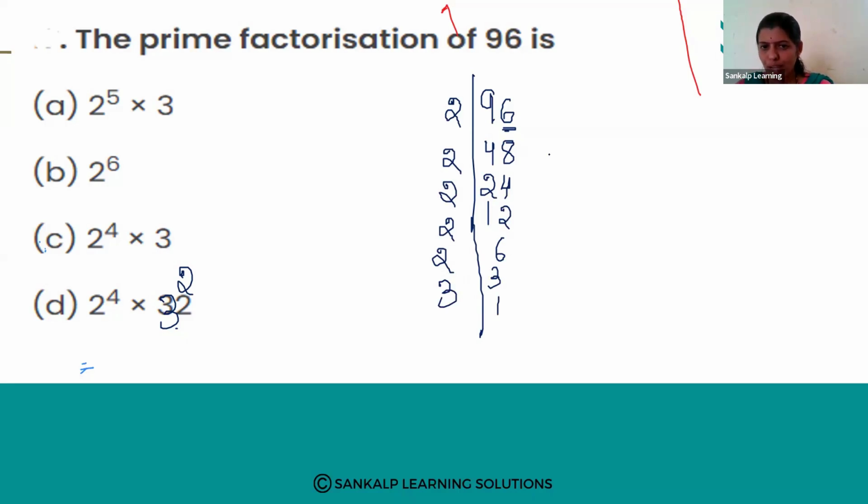1 2 3 4 5. How many times is 2 repeated? 5 times. So I will write it as 2 raised to 5. And how many times is 3 repeated? Only 1 time. That means 2 raised to 5 into 3. Yes. That is option A. Option A is right. Right?